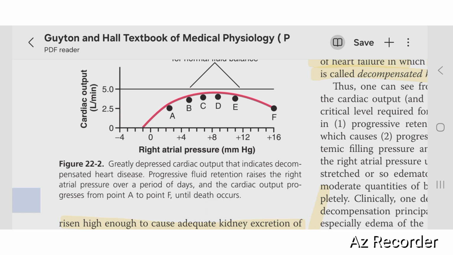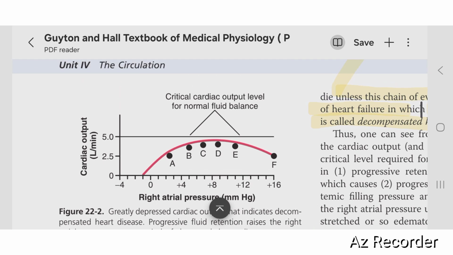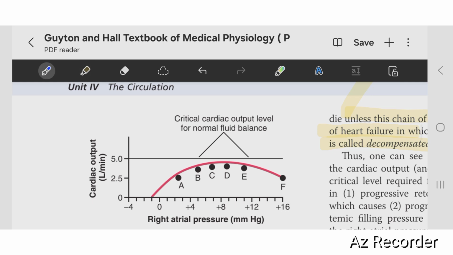So this is another graph, but it is decompensated, and at last the heart goes to complete failure. So it is like, okay, at the normal level, your cardiac output is 5 and your right atrial pressure is 1. At point A you have an acute myocardial infarction, so your cardiac output goes to 2.5, and the right atrial pressure rises.